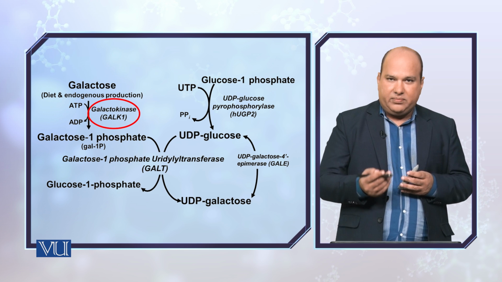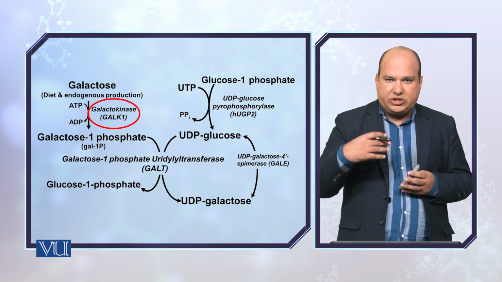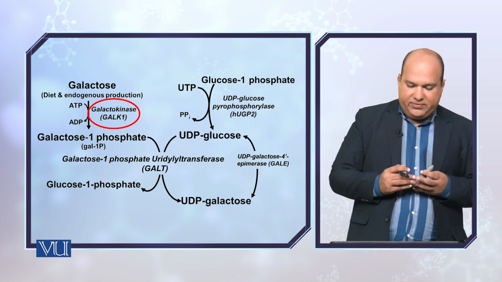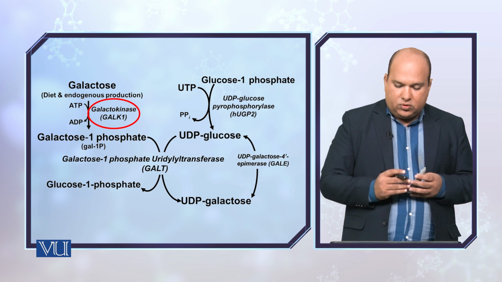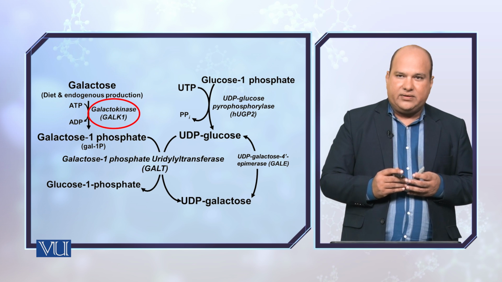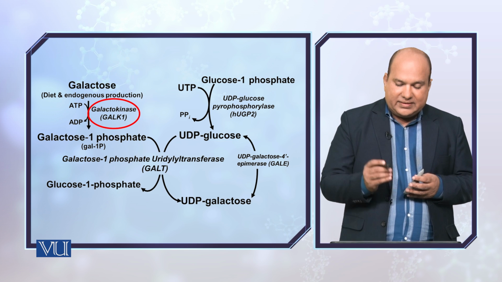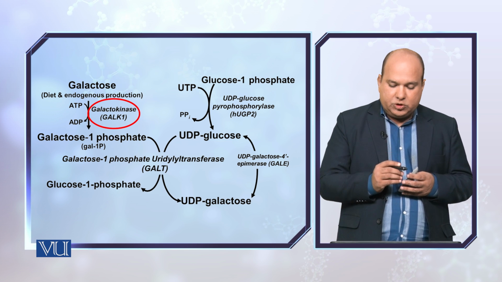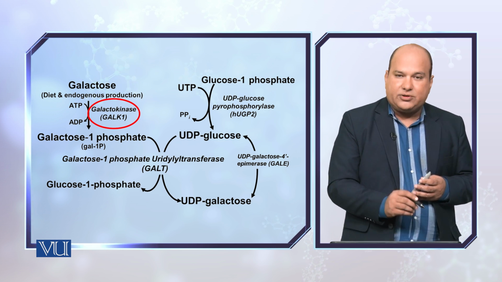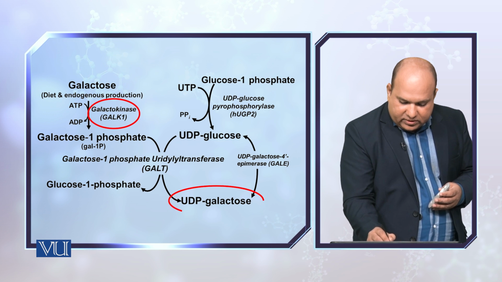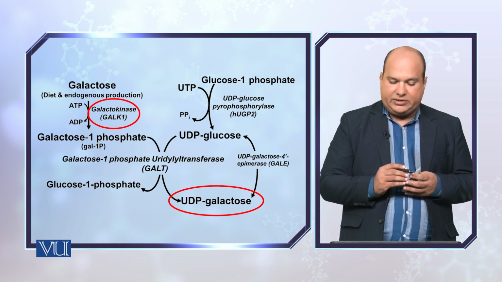Once it's formed, it undergoes an exchange reaction in which glucose 1 phosphate, which has given the UDP glucose, exchanges its UDP with galactose and you get UDP galactose.